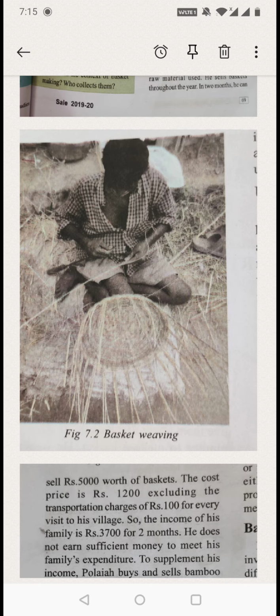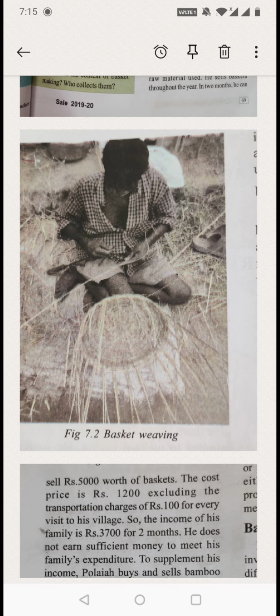Right, we have seen how Polaya will be getting the raw material from his own village, Andugula village, and how many baskets he'll be making, how many bundles of raw material he'll be purchasing and all. We have seen in the last class, right? Today we are going to learn more detailedly about it.